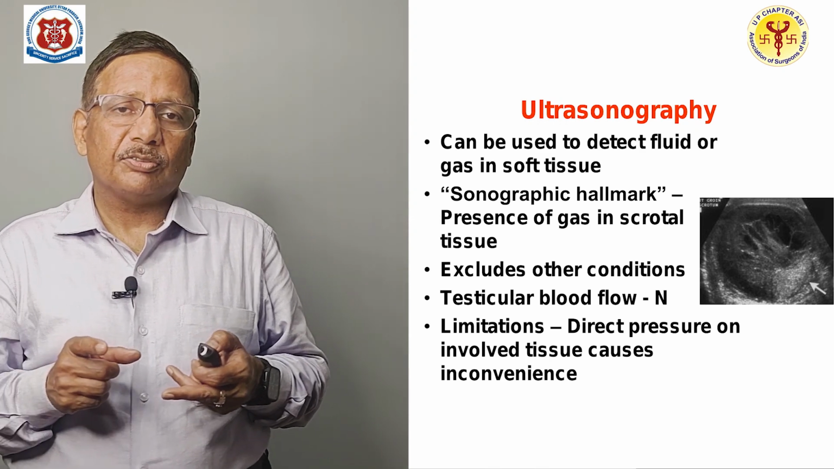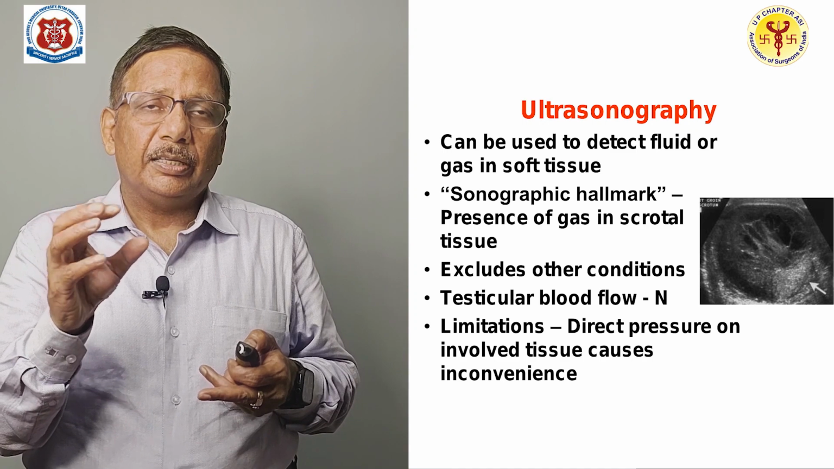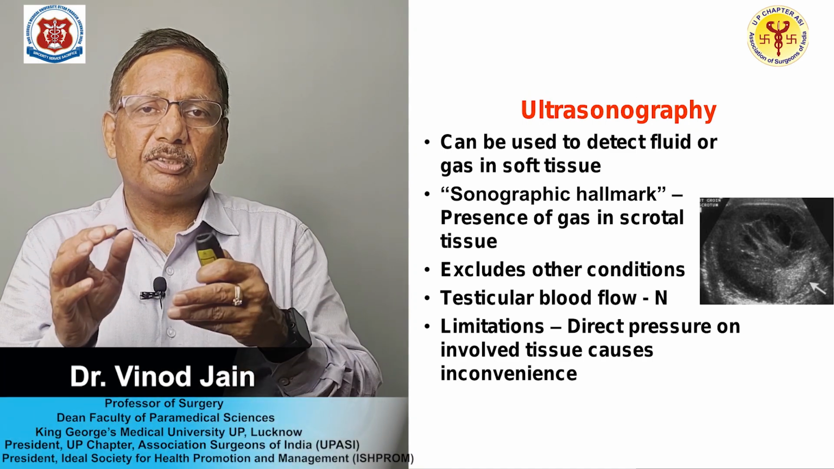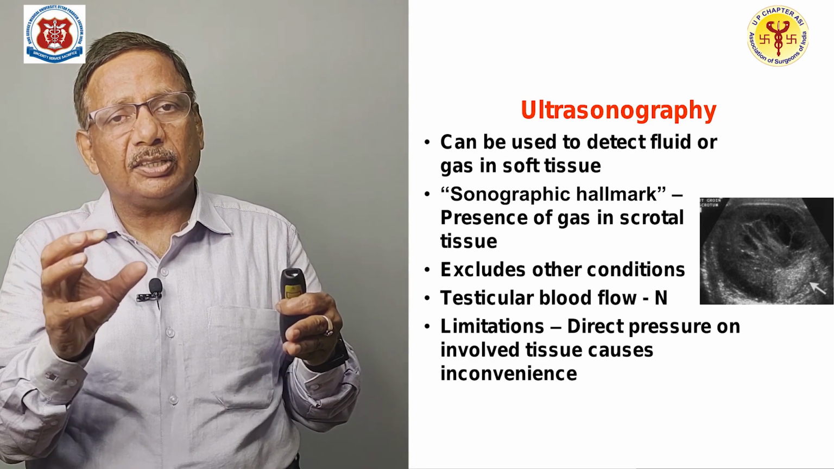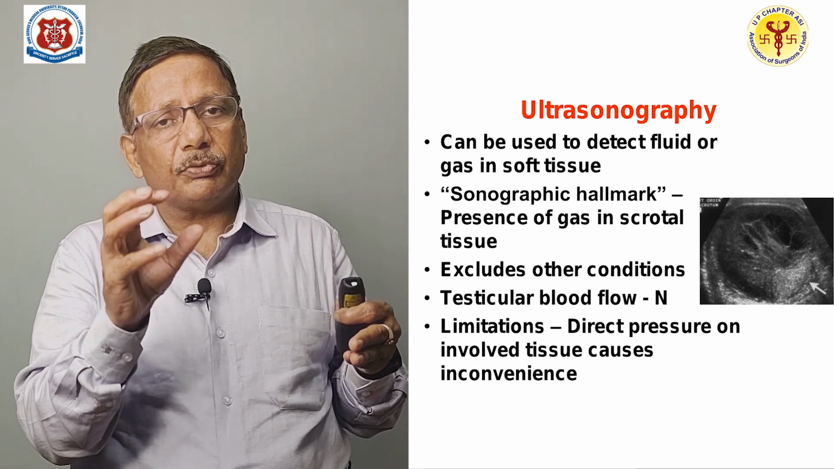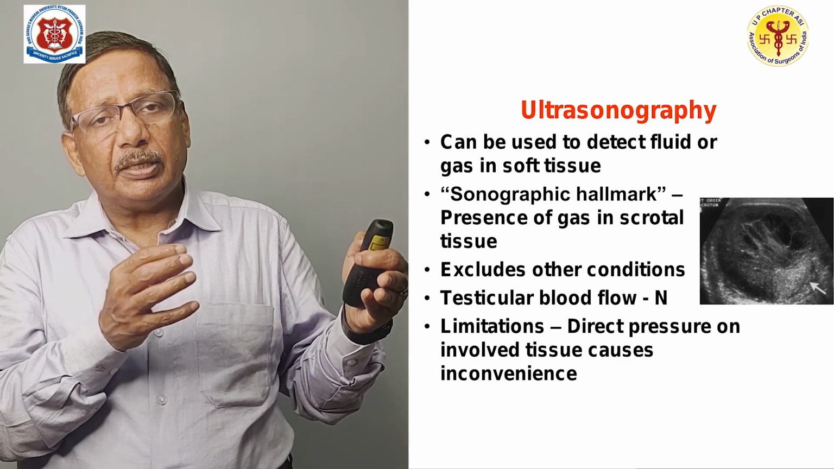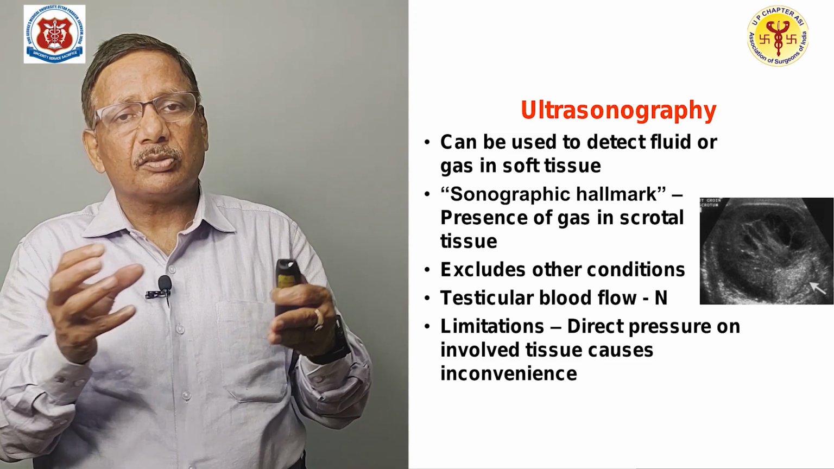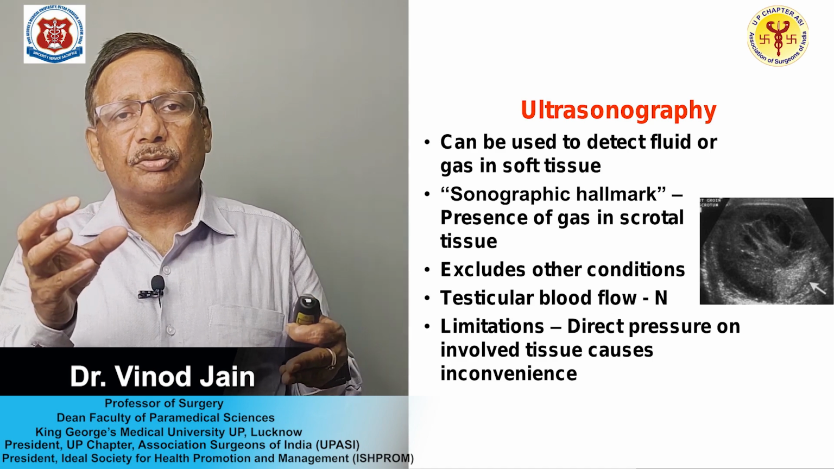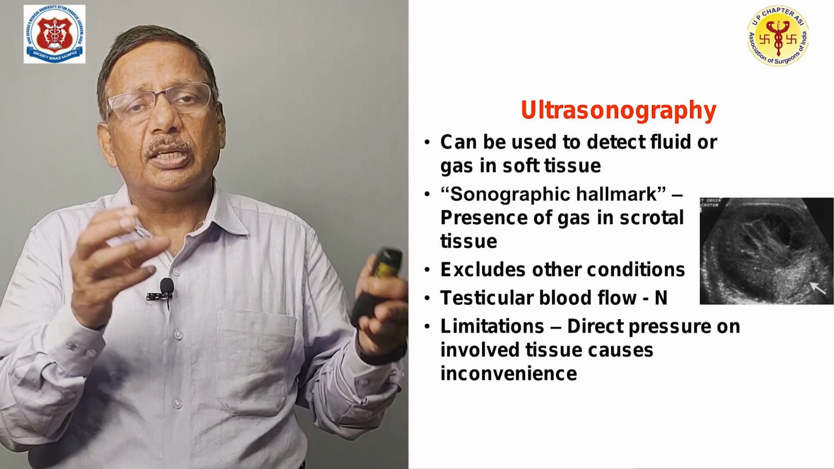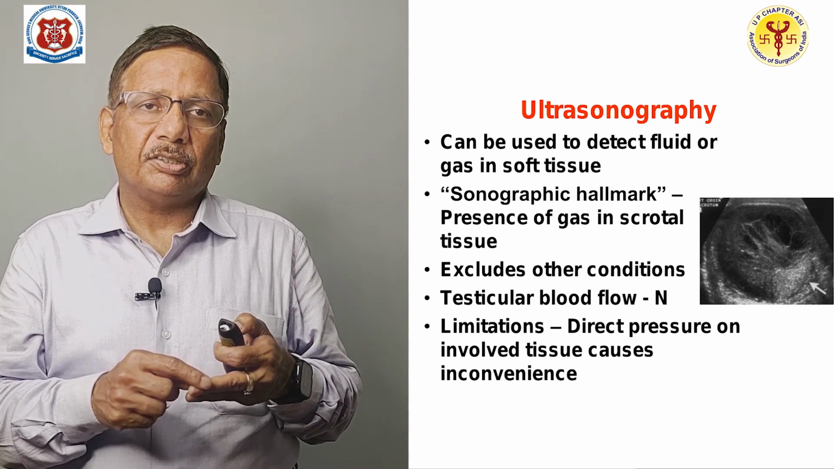When you do ultrasound, you can also find the gas, and you can differentiate whether the flow of the blood is normal or increased. See, in Fournier gangrene the flow is normal, while in other inflammatory causes like epididymo-orchitis the flow will be increased, while in torsion testis the flow will be decreased. So, in the ultrasound not only the gas and the extent of the disease you see, you also look for the blood flow, and testicular blood flow will be normal in Fournier gangrene.